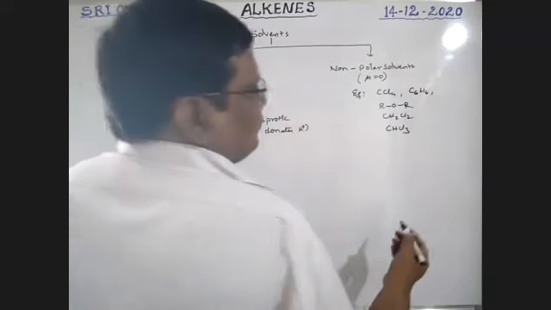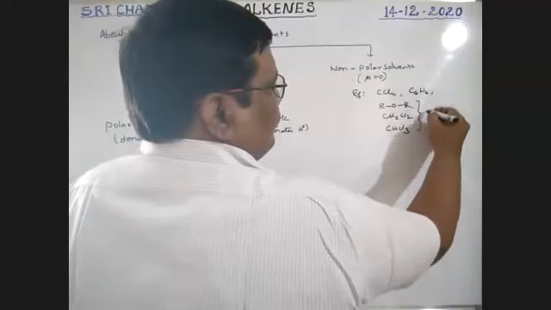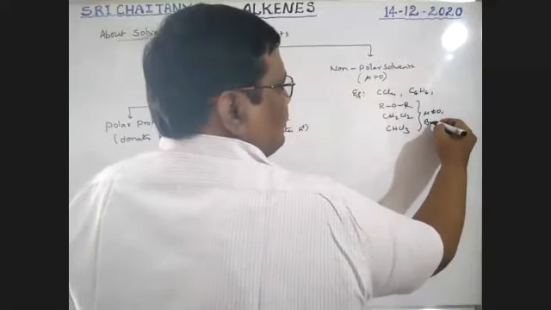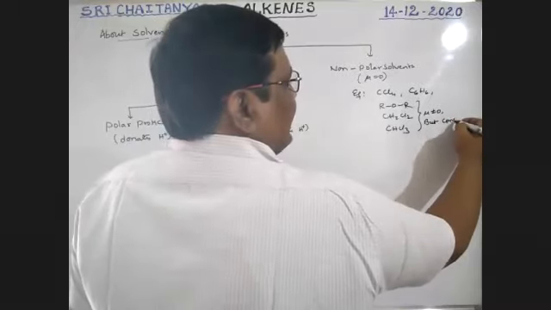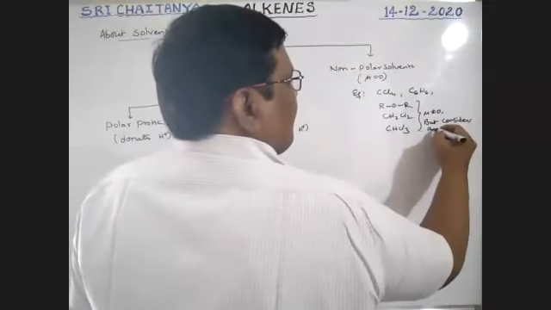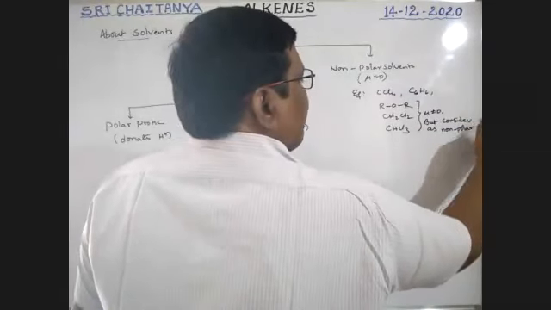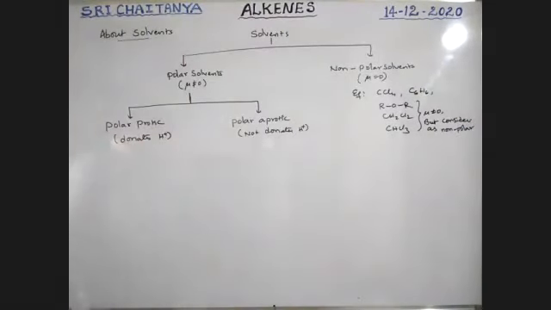Boys, for these mu is not equal to 0, but they are considered non-polar. Those chemicals have mu not equal to 0 but are considered non-polar.